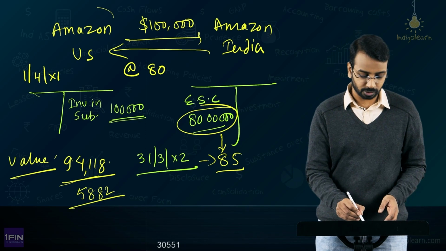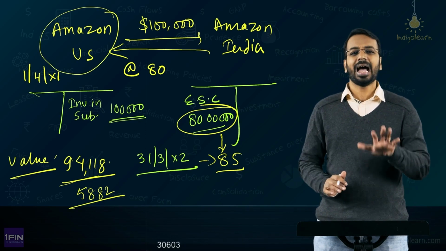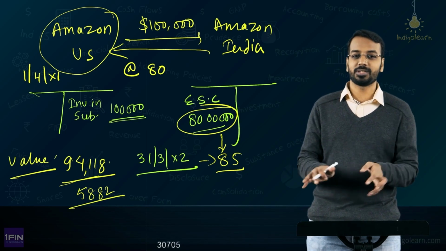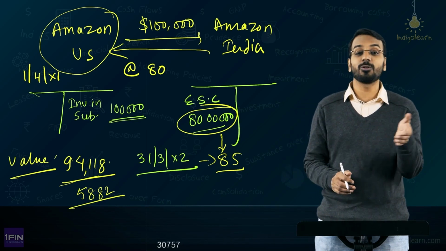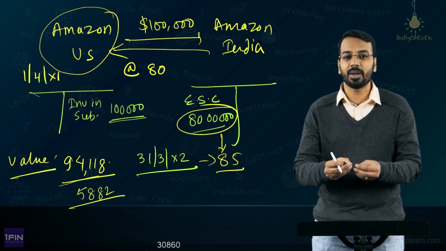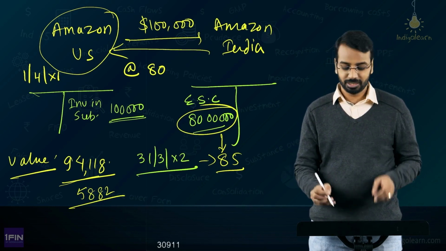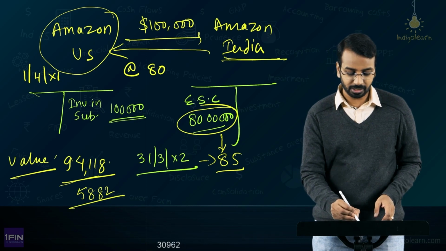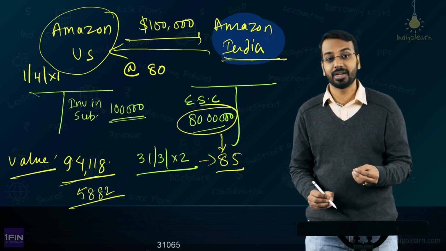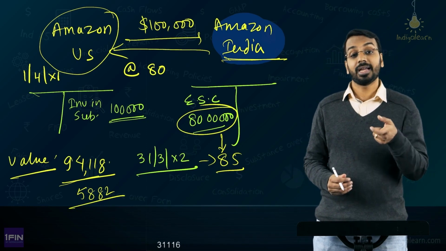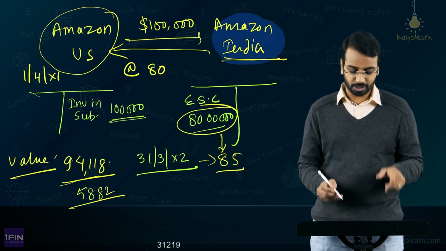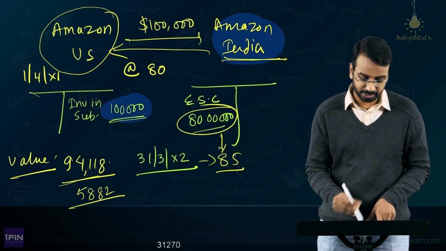So, what can Amazon US do is, Amazon US will say, I don't want this loss. See, first I have to make money. Amazon India, retail business, e-commerce business, it is anyways not making money. I don't want to lose out on this investment. So, what Amazon US can do is, whatever is its investment in a foreign operation, because for Amazon US, Amazon India is a foreign operation, whatever is the investment in foreign operation or a part of it, it may want to hedge. So, entities can enter into hedging transactions by entering into forwards or futures to hedge this investment in subsidiaries.